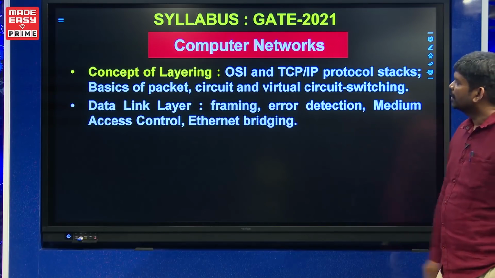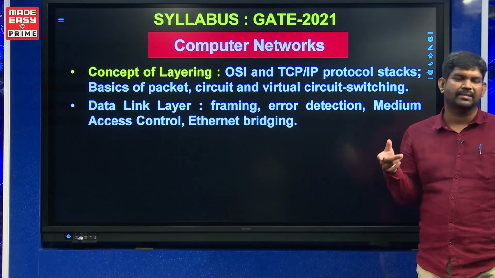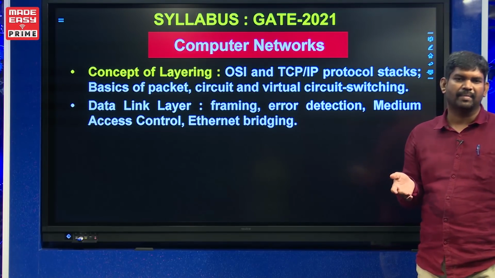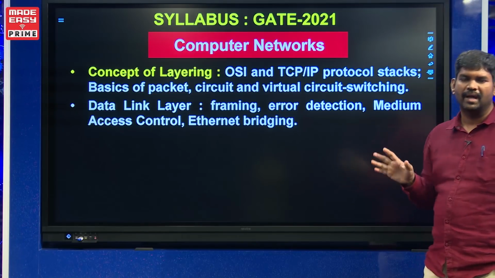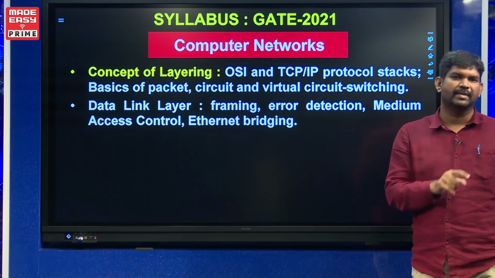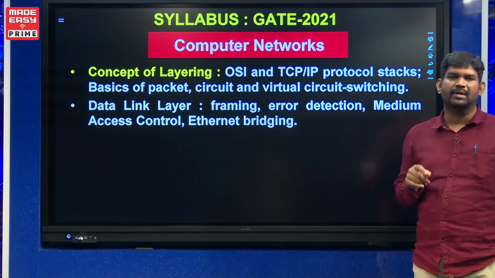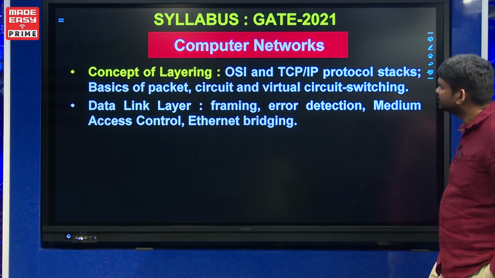Now, the most important point is the data link layer. See, actually the network, if you observe it in a layman's way, you may think it is complex, but they have made it so easy using the divide and conquer principle. In that we can talk about this data link layer. Actually, data link layer means what? LAN, local area network. In a local area network, what functionalities will be there, that we are going to discuss.